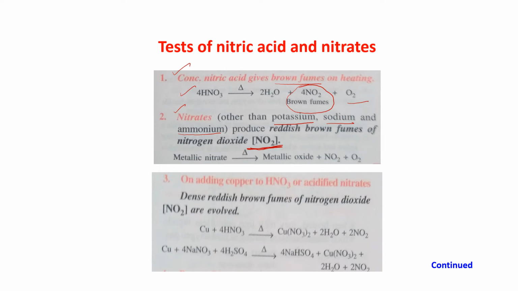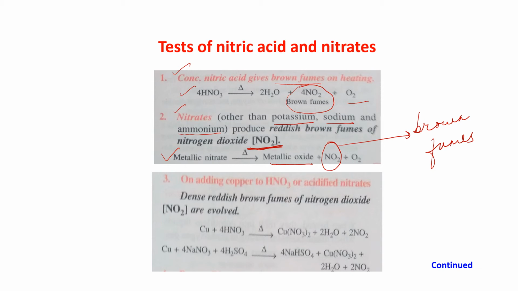Except this, all other metallic nitrates, copper nitrate, whatever it may be, will give you metallic oxide and NO2. This has brown fumes, and this is the test for nitrates.